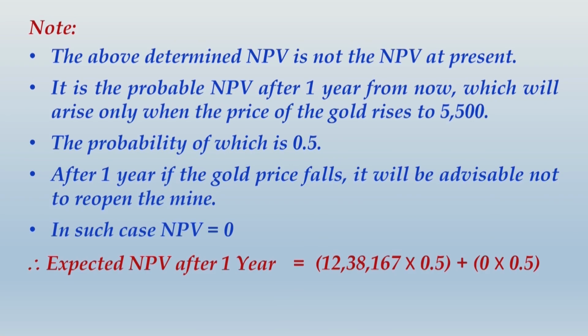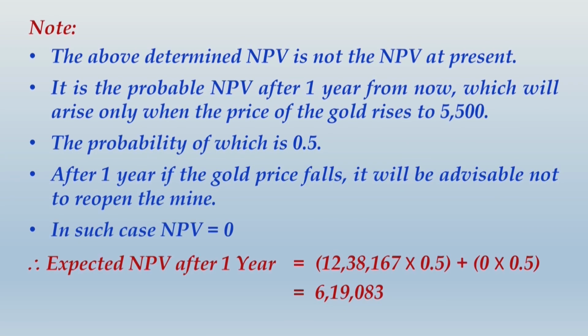Expected NPV after 1 year will be 12,38,167, which we just obtained from the previous working, multiplied by the probability of rise in price, that is 0.5, plus 0 NPV if you do not reopen the mine in the event where the price falls, multiplied by its probability of 0.5. This would give you expected NPV, but still not in today's terms. It will be expected NPV after 1 year. This comes to 6,19,083. So please write up this entire note and then I take you ahead.